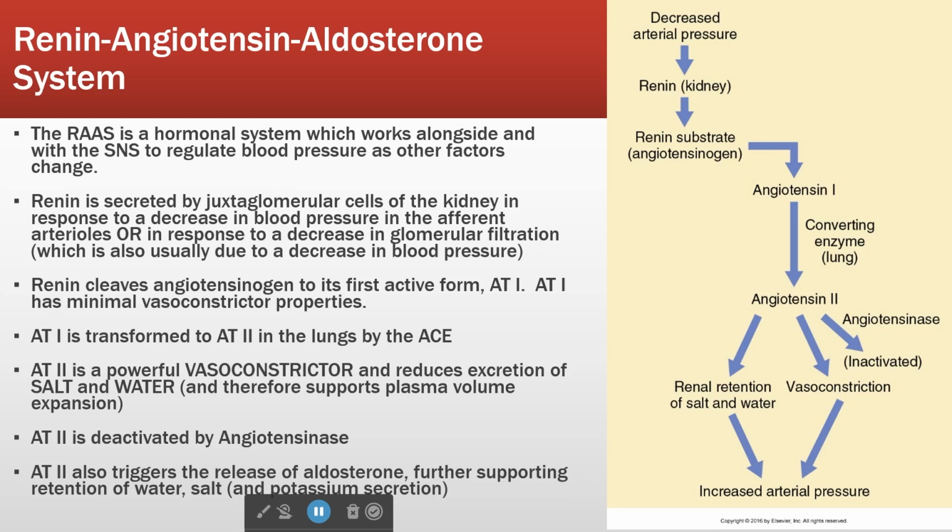Angiotensin 2, most potent vasoconstrictor in the body, but it also triggers some other things. It triggers renal retention of salt and water through its interaction with aldosterone. Angiotensin 2 stimulates the release of aldosterone. Aldosterone causes increased sodium excretion and reduced potassium excretion. So all of those things increase arterial pressure, which was our original problem, right?